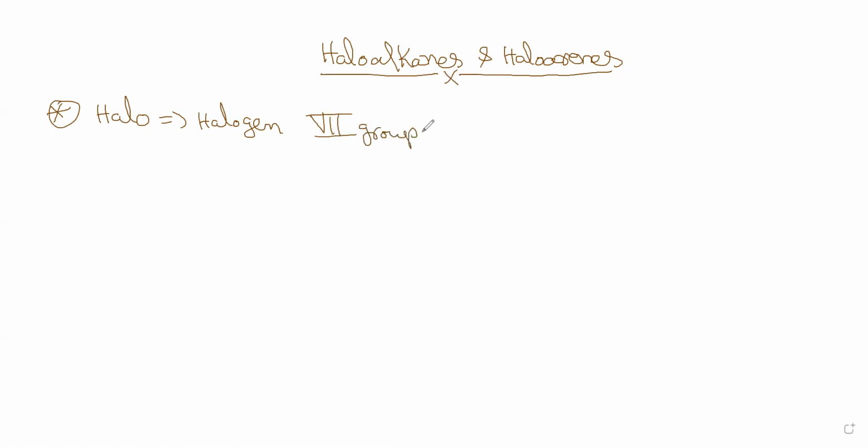The atoms which belong to the seventh group are called halogens. We know that very well. So what are the seventh group elements? Fluorine, chlorine, bromine, iodine.